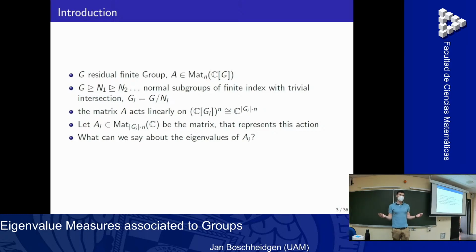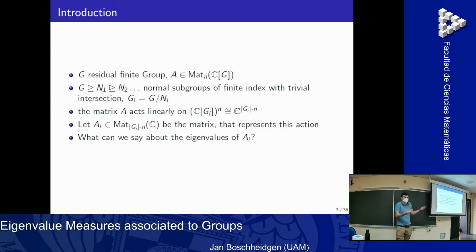But now the group ring of the finite group, the linear combinations, is just a finite dimensional vector space. So from this action of my matrix A on this group ring, I actually get a linear action on a finite dimensional vector space. So what I get is a matrix A_i. And now what I'm interested in is, what can I say about the eigenvalues of these matrices A_i? Especially I'm interested in the eigenvalue distribution.